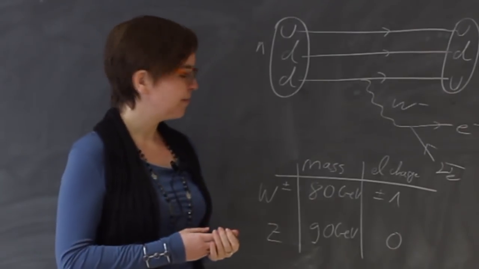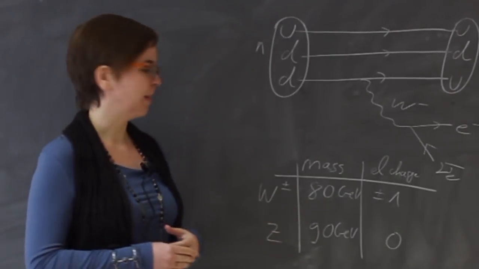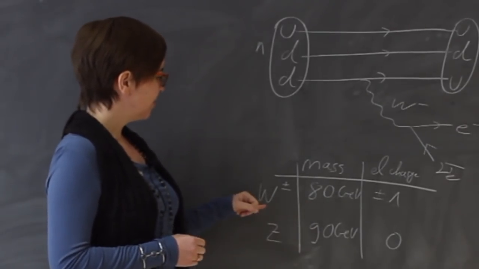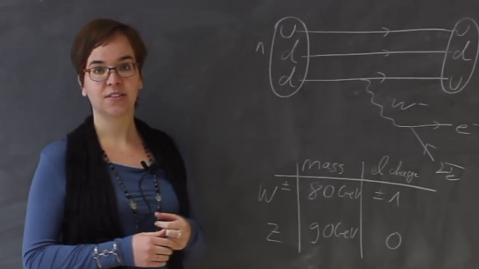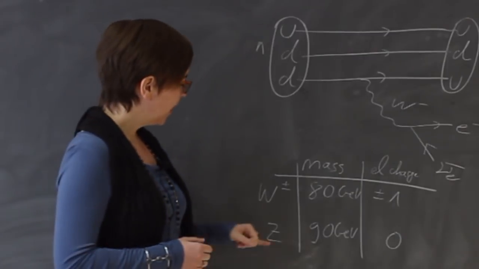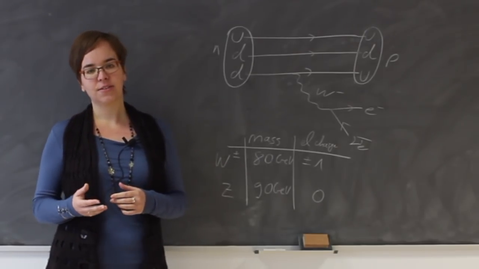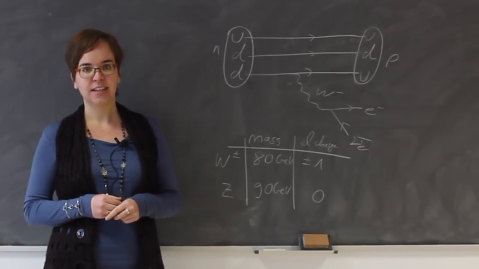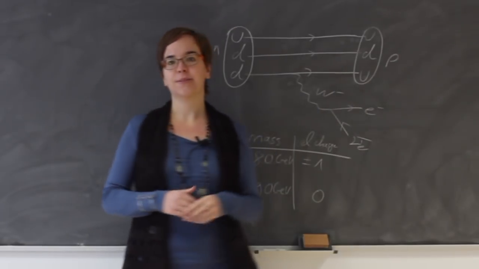The W boson has a mass of 80 GeV, the Z boson is heavier and has a mass of 90 GeV. The W boson has a charge of ±1 corresponding to W plus and W minus, and the Z boson is electrically neutral. Furthermore, the W boson can change the flavor of the quarks. In the case of beta decay, a down quark was changed to an up quark.